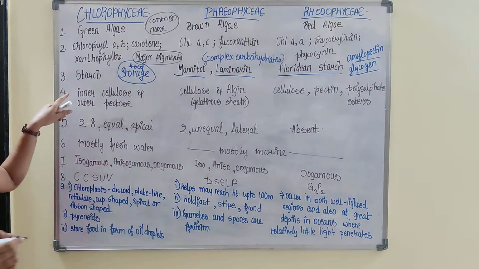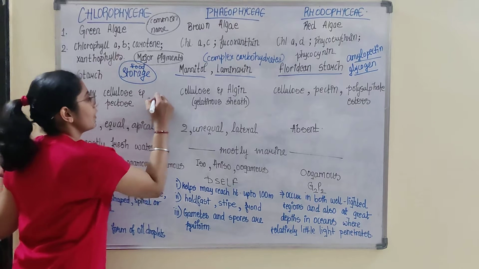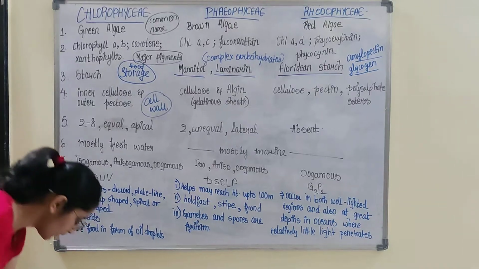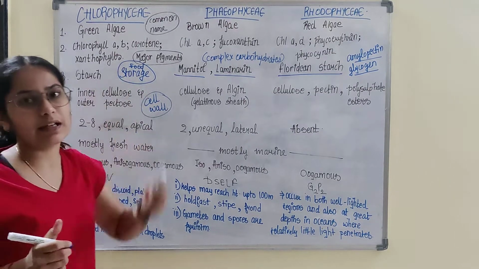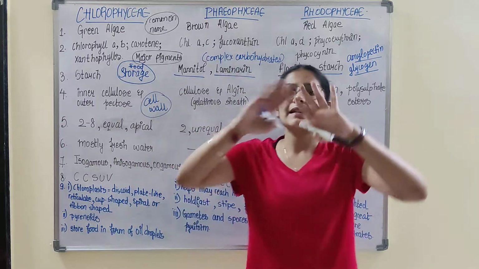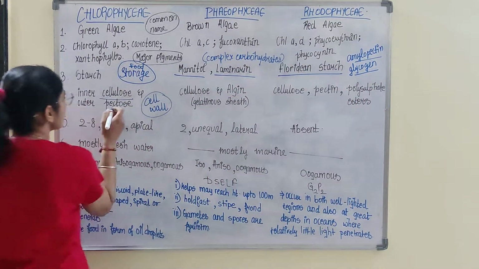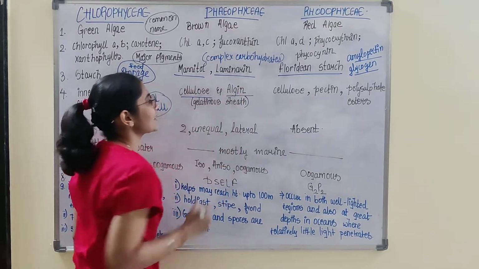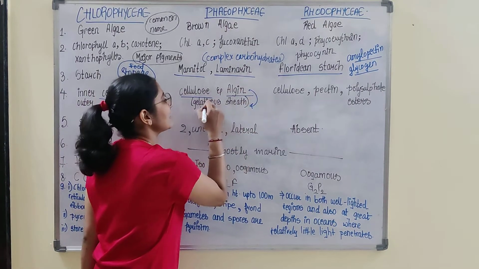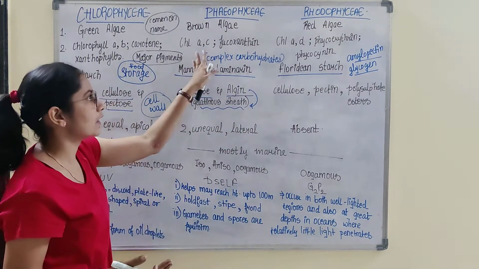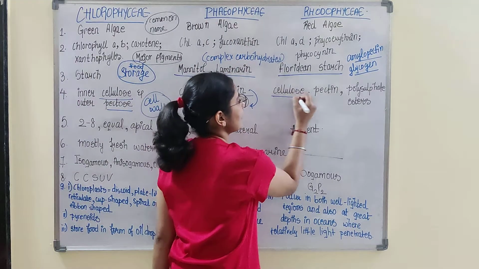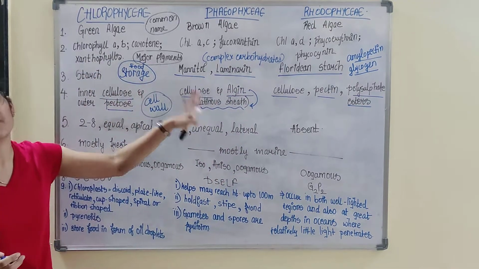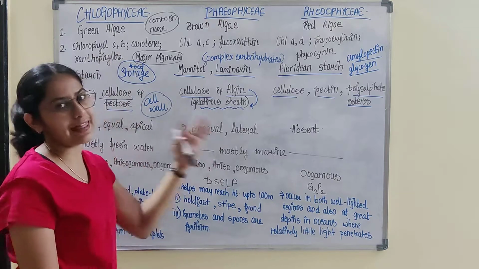Then next, if we differentiate on the basis of cell wall composition. In green algae, the cell wall is very rigid. Its inner wall is made up of cellulose, its outer wall is made up of pectose. In brown algae, the cell wall is made up of cellulose and algin. Algin forms a gelatinous sheath around the brown algae. In red algae, the cell wall is made up of cellulose, pectin and polysulfate esters. So this is the composition of the cell wall in each class of algae.